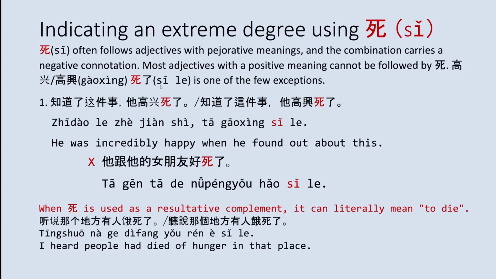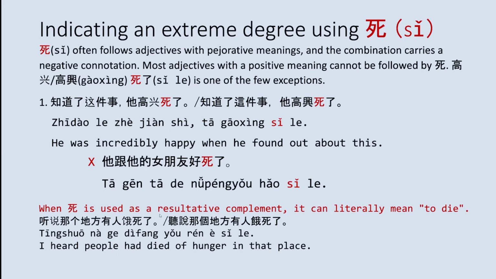高兴死了 is one of the very few exceptions. So if you wanted to use 高兴死了 in one of your sentences, you could say 知道了这件事，他高兴死了. He was incredibly happy when he found out about this. You can't use 死 with 好, so you can't say 他跟他的女朋友好死了. The meaning just doesn't make sense.